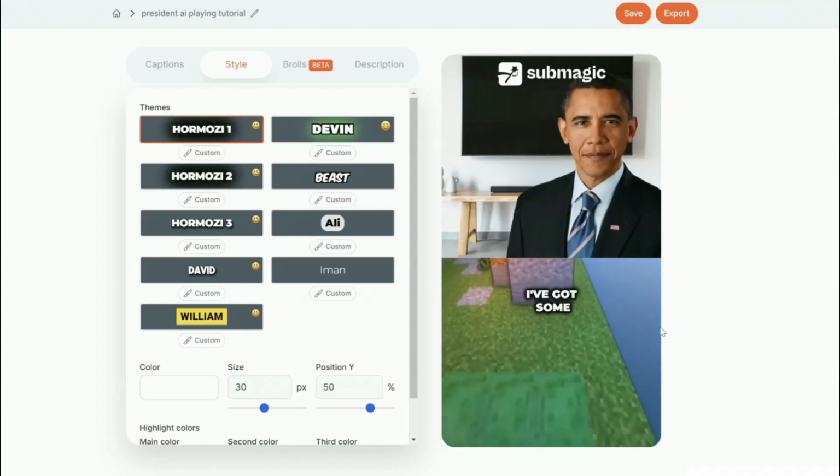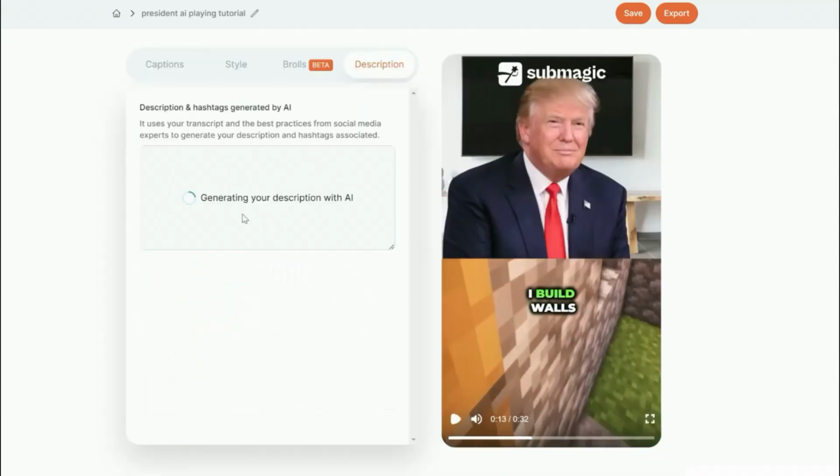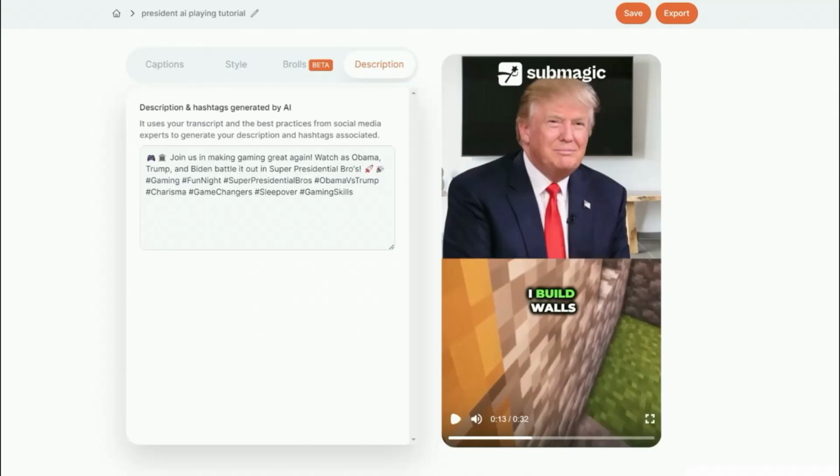If you press on description, you will get an AI description you can use for your video.